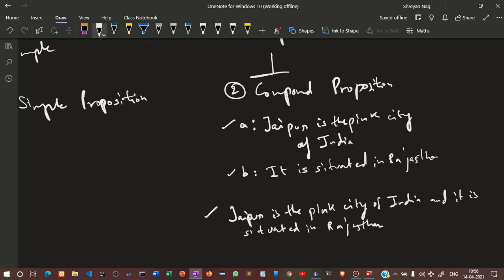So this becomes your compound proposition. We are using the logical connective AND, so we are joining the two things.